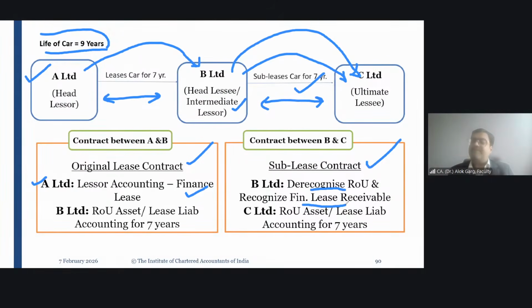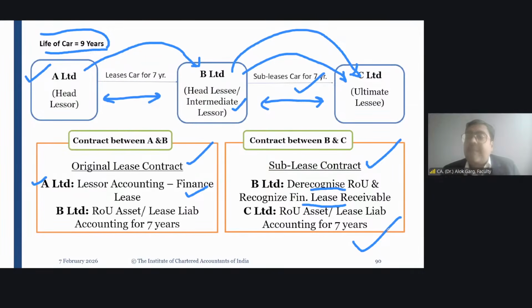Okay, right? And my dear friends, what will C Limited do? C is the ultimate lessee. C has to recognize the right of use asset on the basis of the present value of the lease rentals, on the amounts which C Limited is paying to B Limited, right?